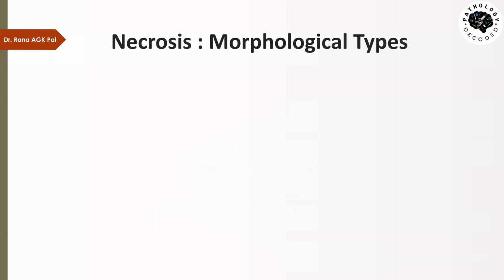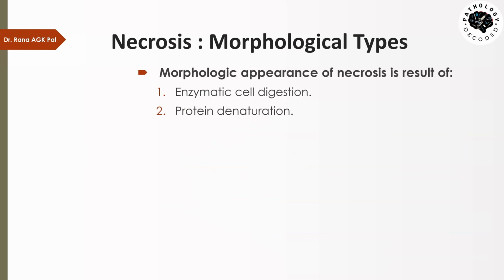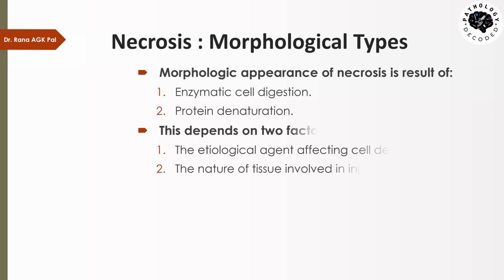Now, these morphological types of necrosis depend upon two conditions. One is enzymatic cell digestion, that means which types of enzymes and how much of those enzymes were involved in causing the death of the cell. And the second is the way in which protein denaturation occurs. So the contents of the cells are digested by the enzymes which are also present in the cells or in the surrounding cells, and the proteins of the cells undergo denaturation in a particular manner depending upon the etiological agent affecting the cell, whether the cell death occurred due to hypoxia, or physical trauma, or some chemical agents, or some immunological reactions.